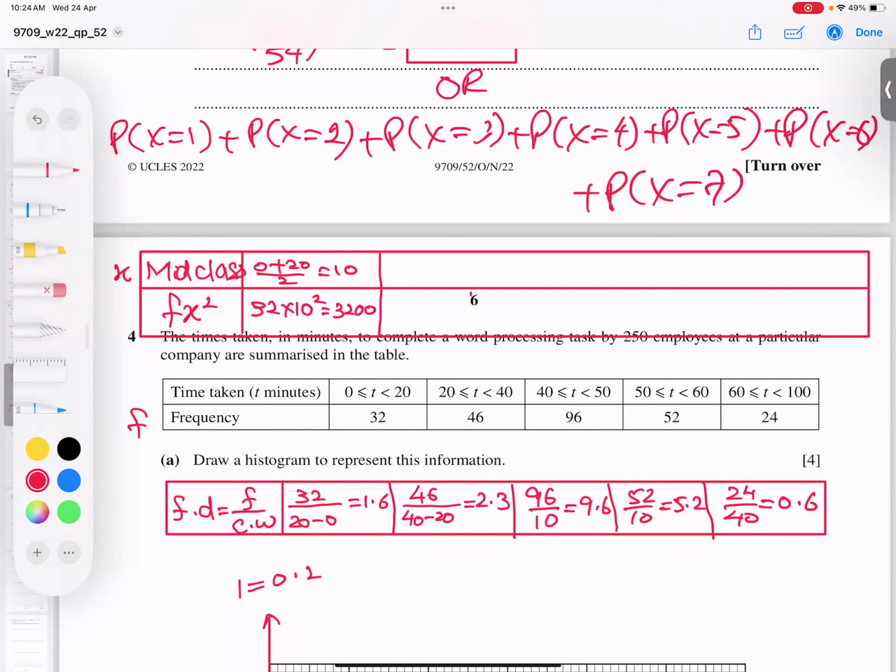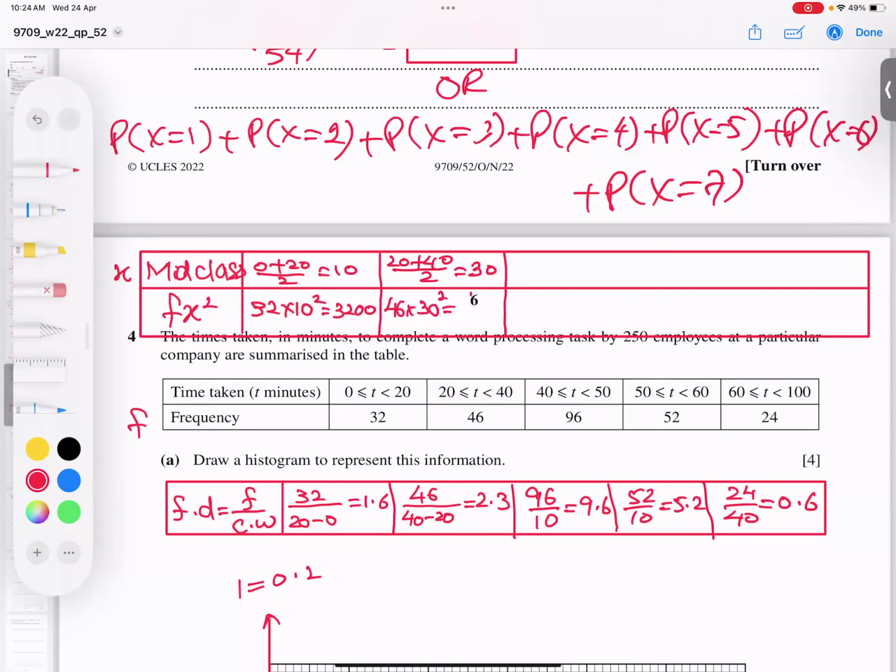Next column, I show full working, and then I will not show. 20 plus 40 divided by 2, I got 30. This is the x value, and I'm looking for fx square. f is 46, so 46 times the square of 30.